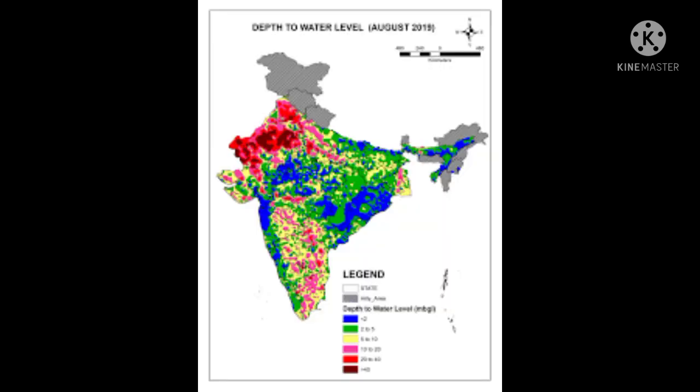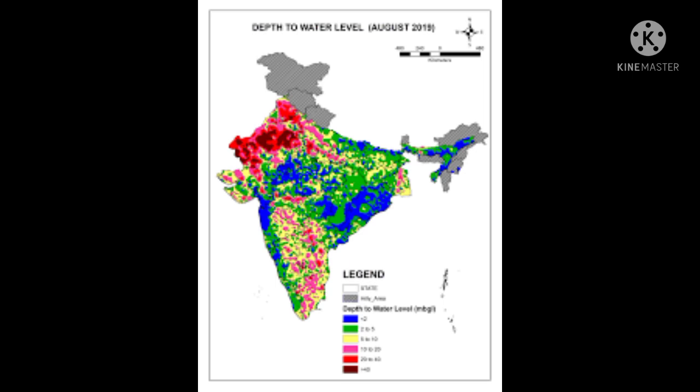And groundwater. We use maps to know where groundwater levels are high and where the levels are low. Rivers, mountains, plains, different landforms, where they are located, everything we know with the help of maps. Construction purposes also: construction of any building, hospital, schools, offices, roads.